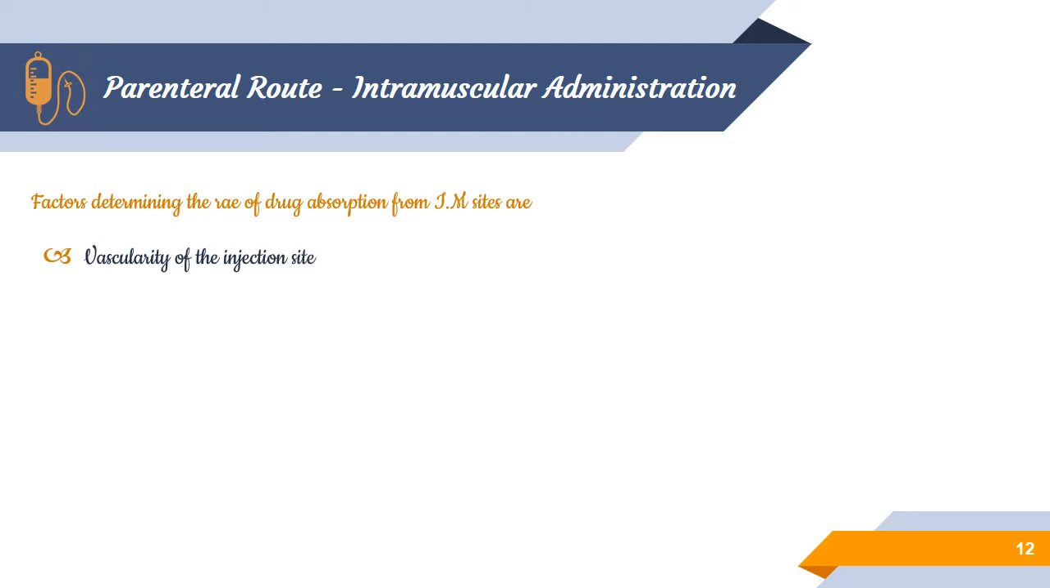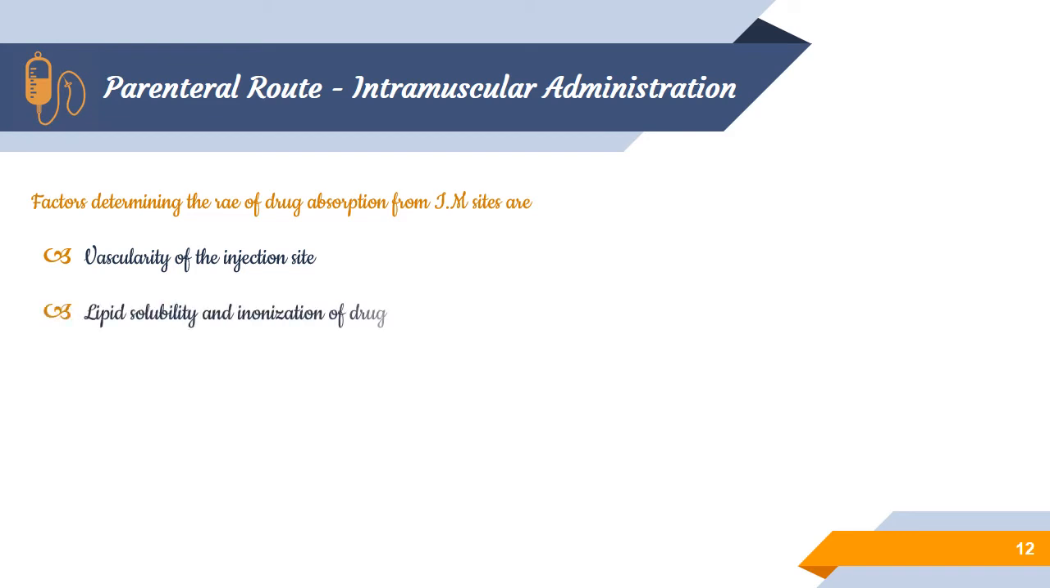The first one is the vascularity of the injection site. The decreasing order of blood flow rate to muscular tissues is arm, thigh and buttocks muscle. Blood flow majorly determines the rate of drug absorption. The deltoid muscle receives much more blood compared to the gluteal muscle, so the arm gets much more absorption than the buttocks muscle. Absorption rate also decreases in some circulatory disorders such as hypotension, where blood flow is lower and drug absorption is also lower.